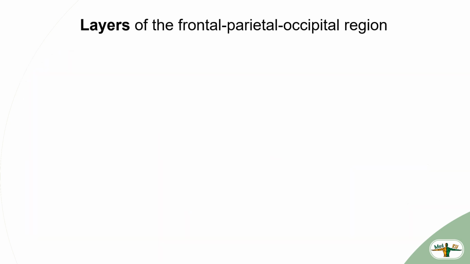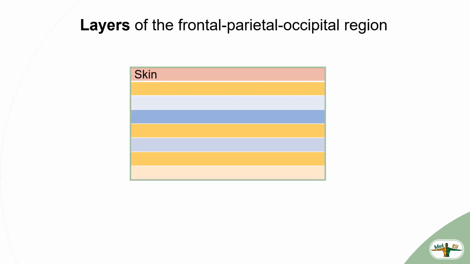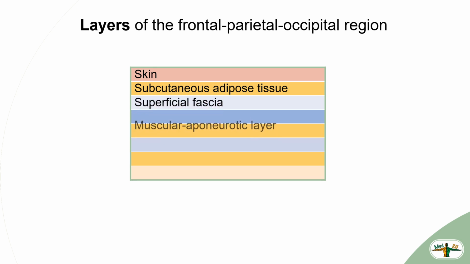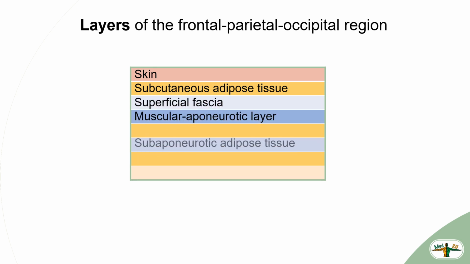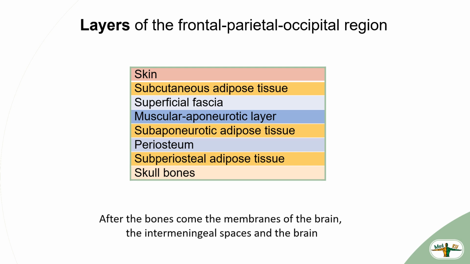Layers of the frontal-parietal-occipital region: skin, subcutaneous adipose tissue, superficial fascia, muscular-aponeurotic layer, subaponeurotic adipose tissue, periosteum, subperiosteal adipose tissue, skull bones. After the bones come the membranes of the brain, the intermeningeal spaces, and the brain.